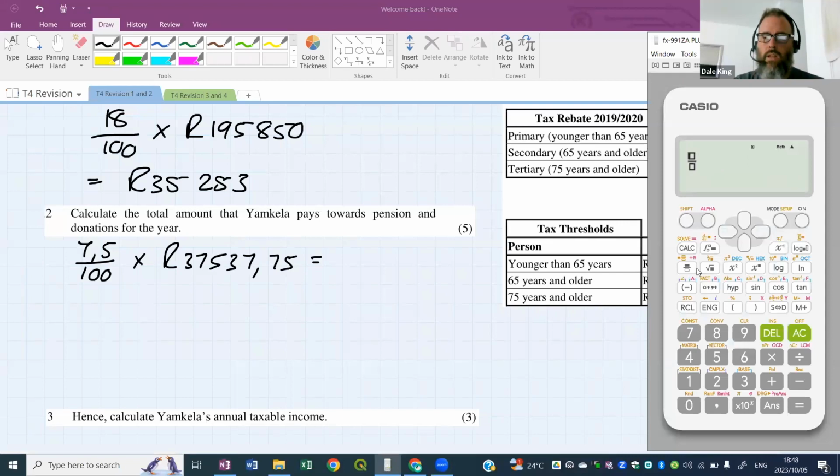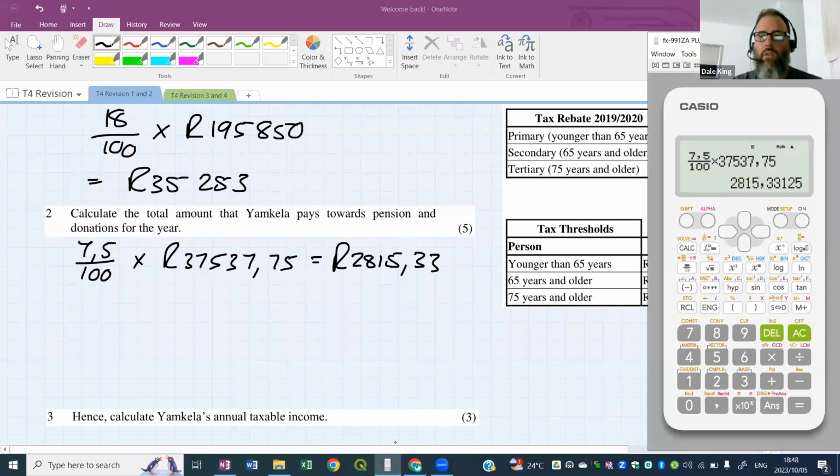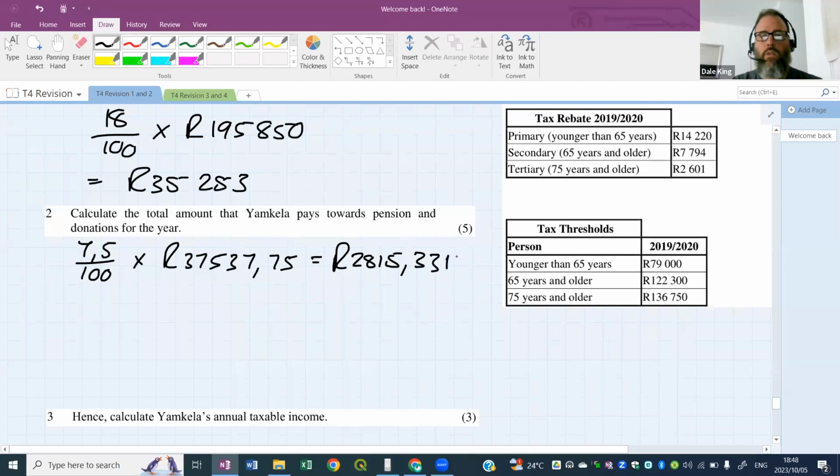What is this value? 7.5% times 37,537.75 gives us 2815.3312. I'll leave it like that, 4 decimals. So that is the monthly pension amount that this person is paying.